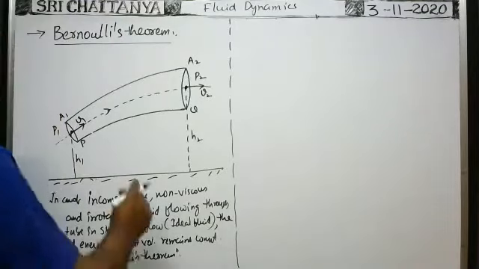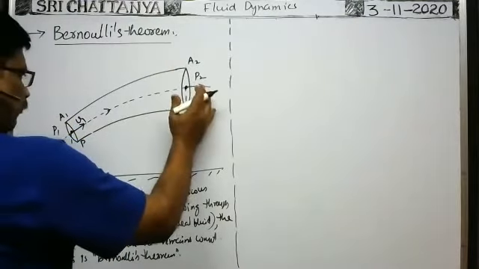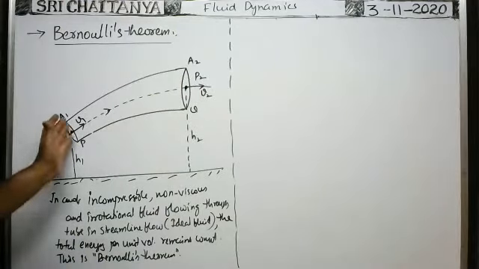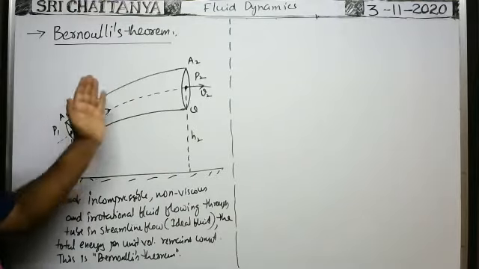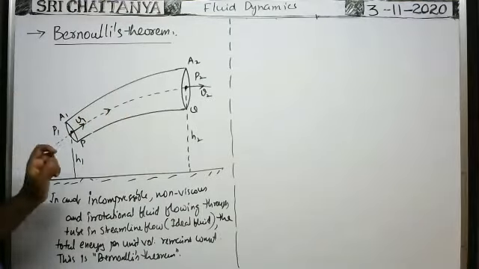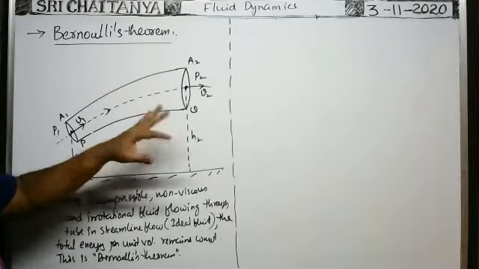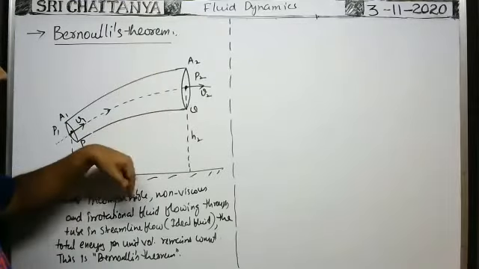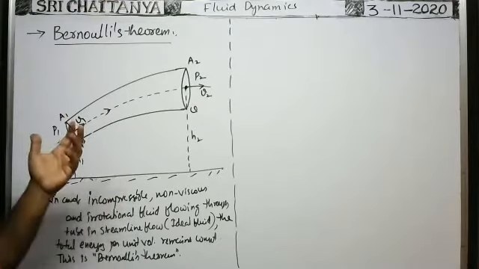In order to flow the fluid from one end to the other end by means of pressure difference, we have to do some work. So what is the amount of work done by the pressure difference to flow the fluid from one end to the other? And next, when the fluid flows from one end to the other, as the height changes, work is done by gravity also.